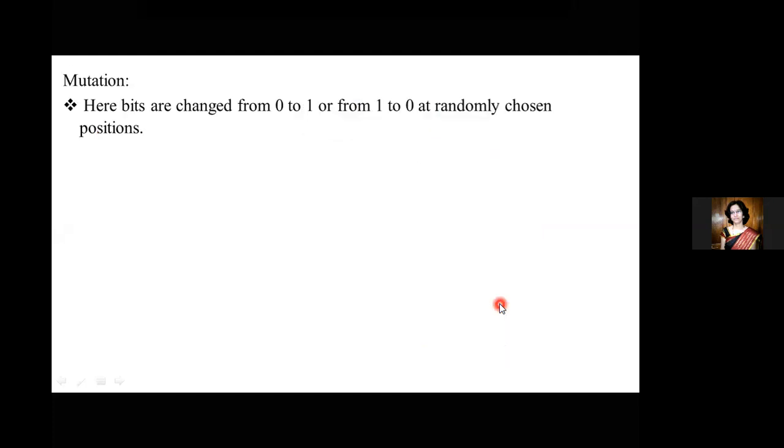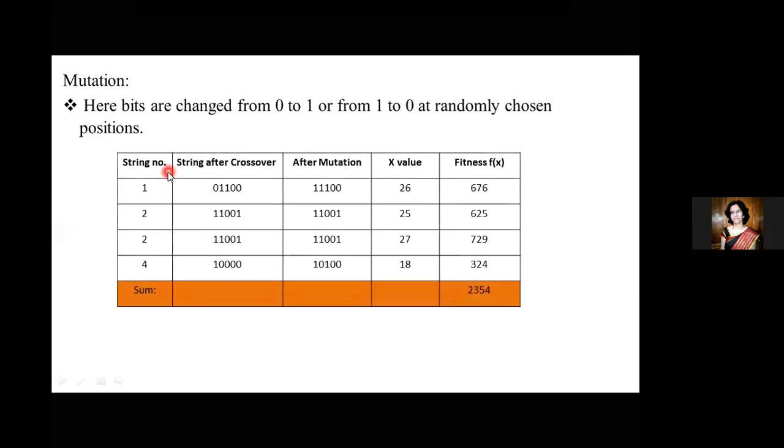Then next is the mutation. How mutation happens is we take any randomly chosen bit. Wherever there is 0, it will change to 1, and wherever there is 1, it will change to 0. That's how mutation happens. So the same table comes here, strings 1, 2, 3, 4.